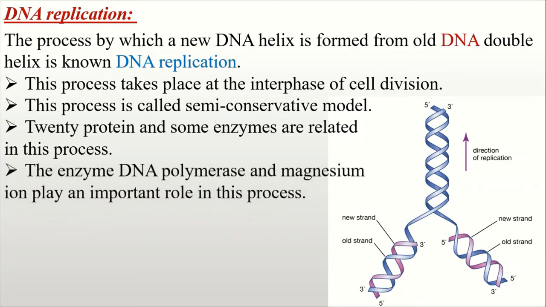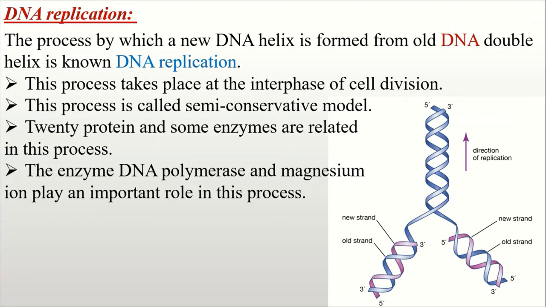The materials of the new DNA helix are available in the protoplasm of the cell. The enzyme DNA polymerase and magnesium ion play an important role in this process. When the double strand DNA is unwound up to a point, a Y-shaped structure develops, which is referred to as the replication fork.